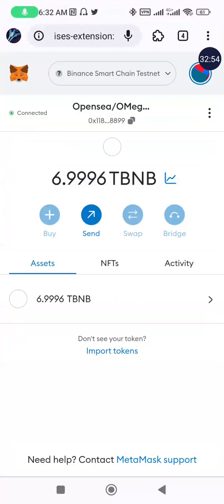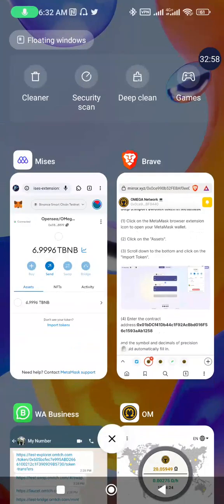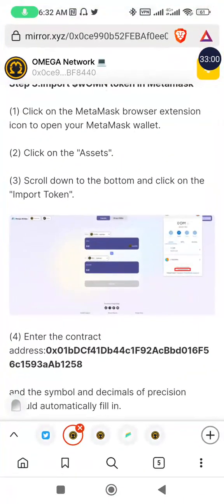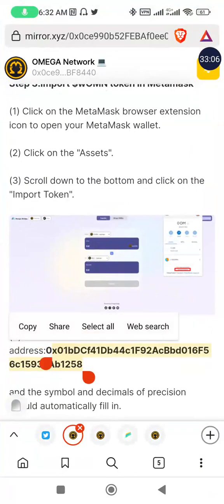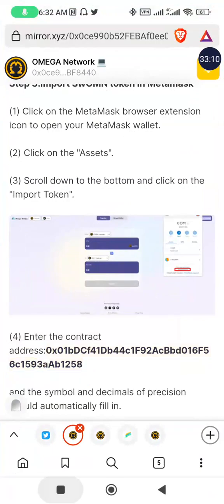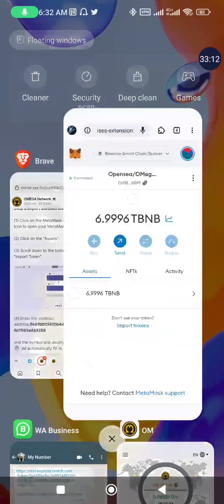Okay, let me still go to this page. Okay, I'll copy the contract address here. Now I just discovered something.